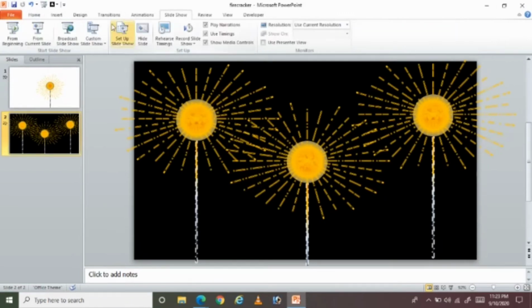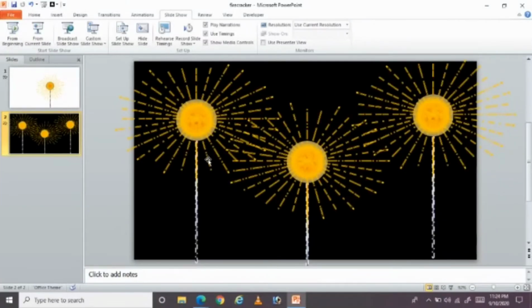Okay, now I'm showing it here. Just by a click you can see the animation effect here of fireworks, right? So first of all, we will learn how to create this kind of animation. Okay, let me play this animation one more time for better understanding.